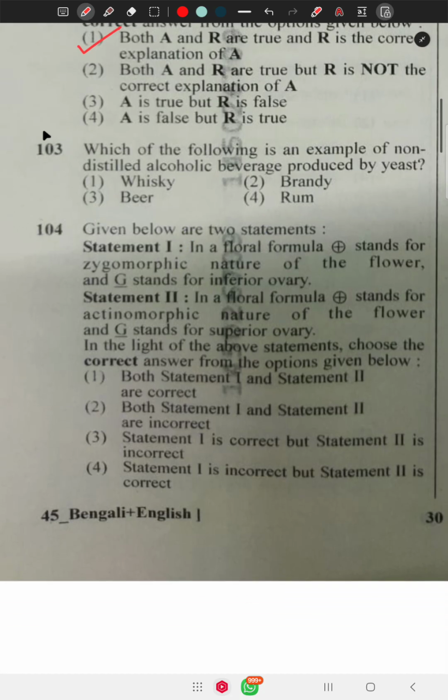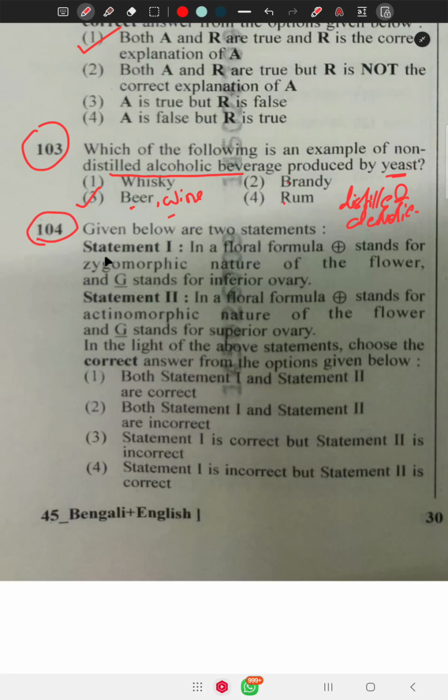Question number 103 says, which of the following is an example of a non-distilled alcoholic beverage produced by yeast or Saccharomyces cerevisiae? Beer and wine are non-distilled. But in case of distilled, whiskey, brandy and rum are distilled alcoholic beverages. So in this question, we want to know the non-distilled alcoholic beverage, that is beer and wine. But whiskey, brandy and rum are distilled alcoholic beverages.